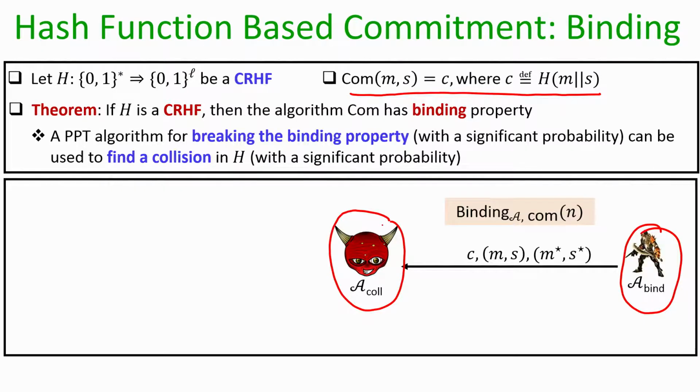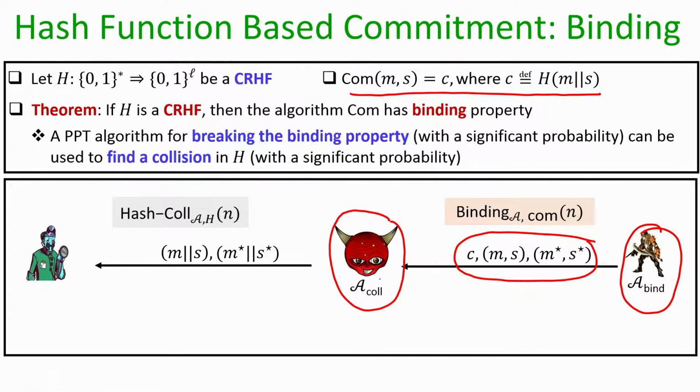hash function. So what this adversary A_coll does is it invokes the existing algorithm A_bind, which can break the binding property, and the adversary who can break the binding property comes up with a triplet. Namely, it comes up with a commitment C, a message and randomness (m, s), and another message and randomness (m*, s*). And what A_coll does is it outputs a pair of collision, namely m concatenated with s and m* concatenated with s*.